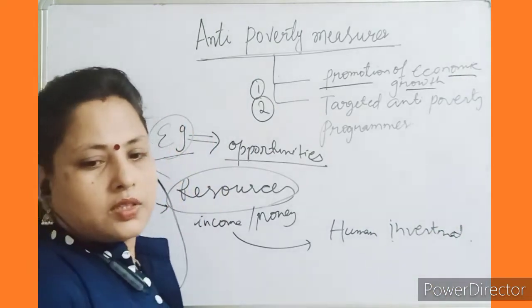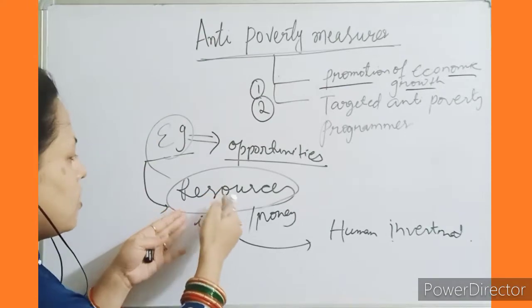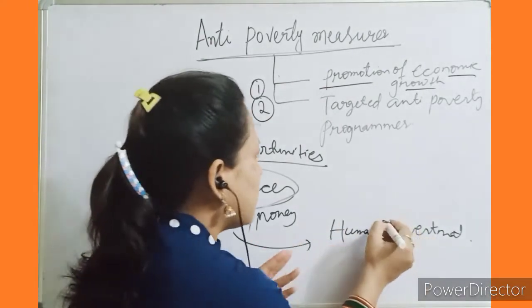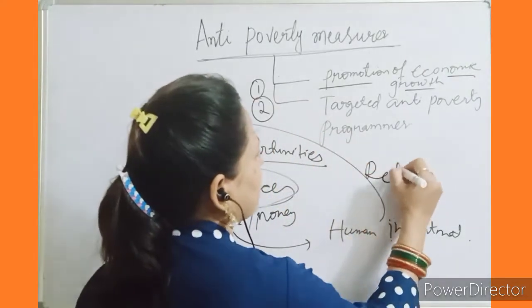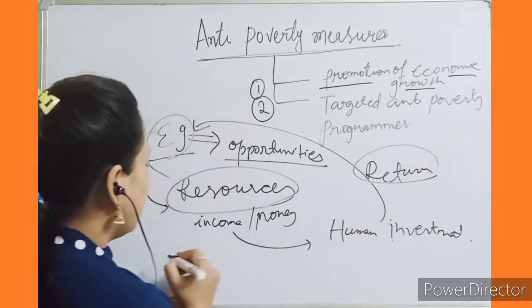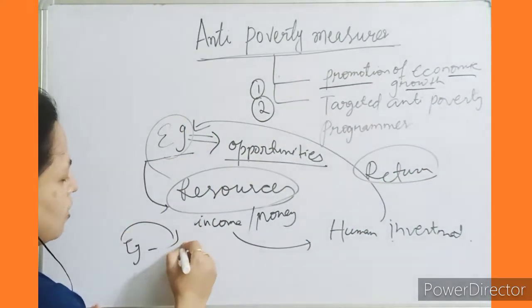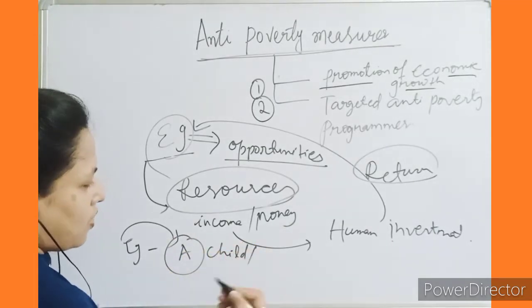Okay. So this is called, so that economic growth gives resources, which are then invested in human investment. Human investment will once again give you a return. That is called return. कैसे होगा? For example, take you are spending the money on person A.